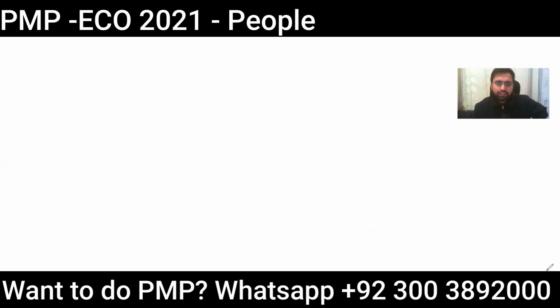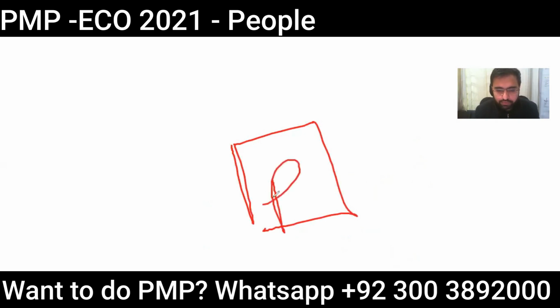Okay. Now let's focus on the people domain and how it can help us understand our exam in a better way. So let's say this is a project. What is people? People are all those who are going to execute the task, all your resources. If you have a team, what do you need to do? You need to manage their conflicts. You need to see what the conflicts are.